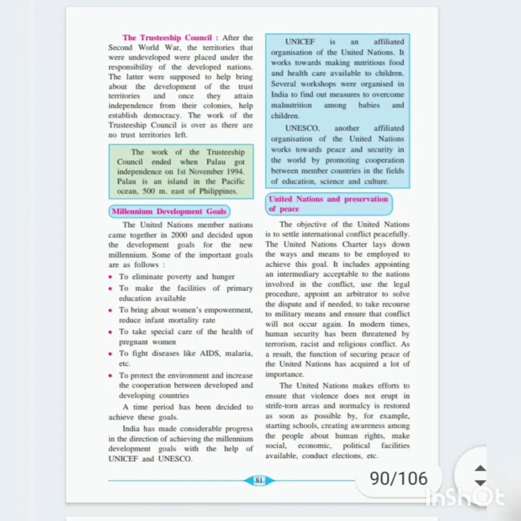The United Nations makes efforts to ensure that violence does not erupt in strife-prone areas, and normalcy is restored as soon as possible.